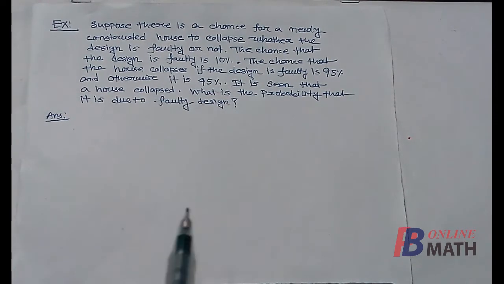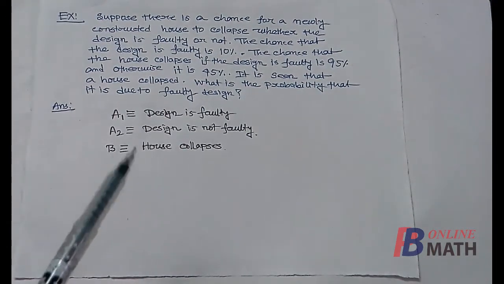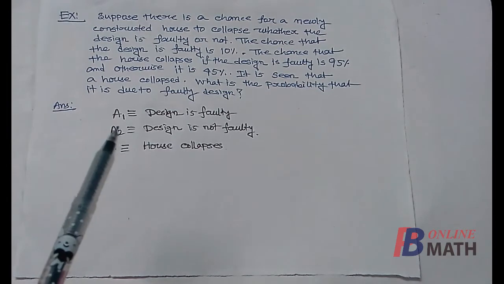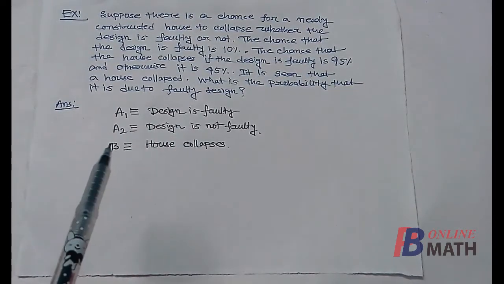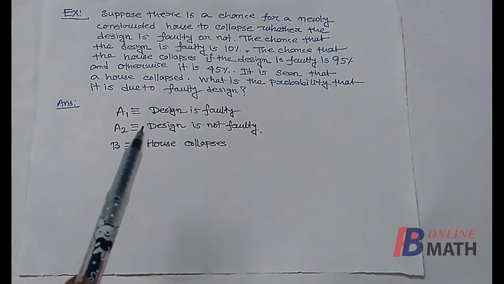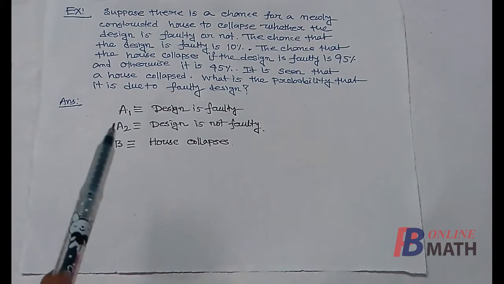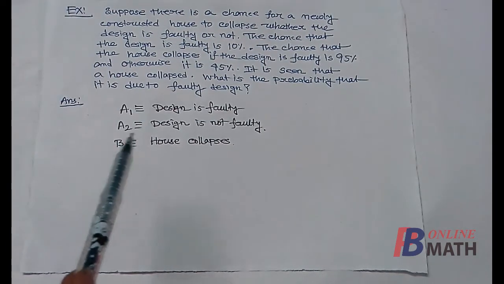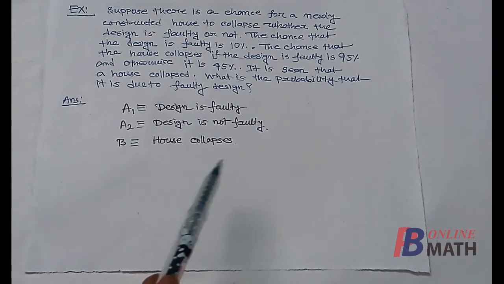So first we write the events. We consider these three events. We denote the event A1 as the design is faulty, and we denote the event A2, that is the design is not faulty. Alternatively, we can denote this event by A1 complement. Here we have denoted it by A2, and the event B denotes the house collapses.